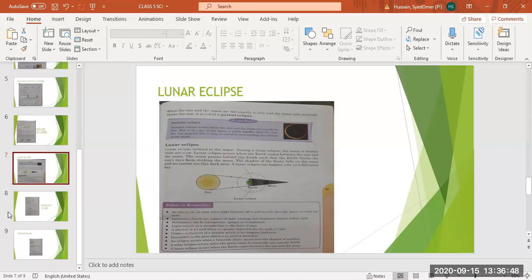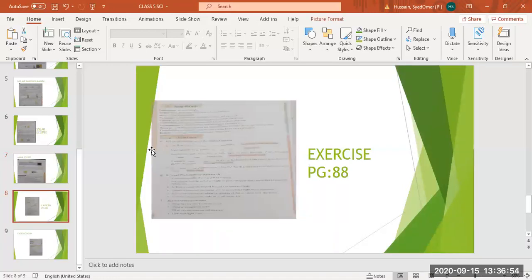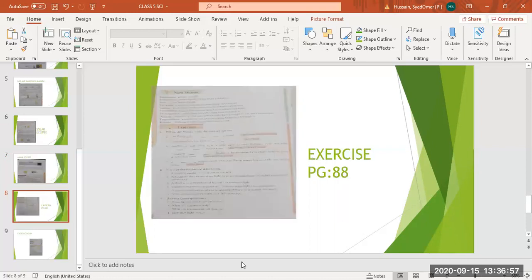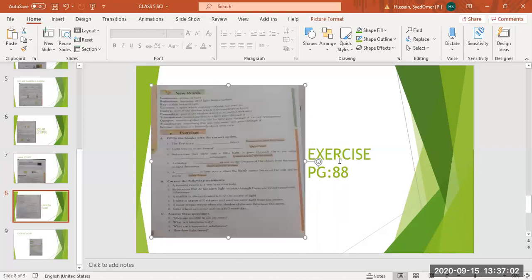Okay, now we are going to do an exercise and then I will ask questions and answers from you. So open page number 88. Open page 88. Exercise number A. Fill in the blanks with the correct option. आपने fill in the blanks करनी है using the correct options. Yes, Marish, you tell me. Unmute yourself now because we are going to do the exercise.